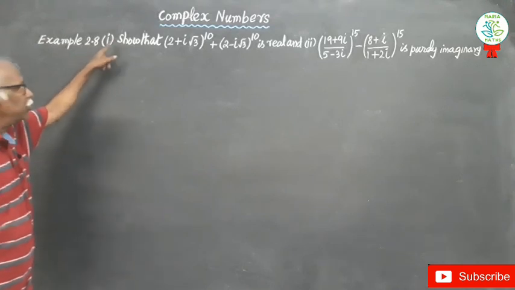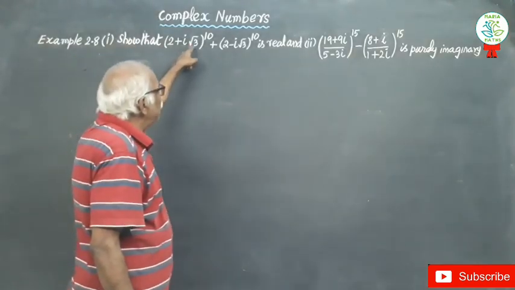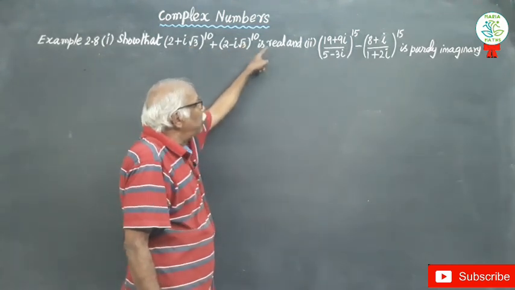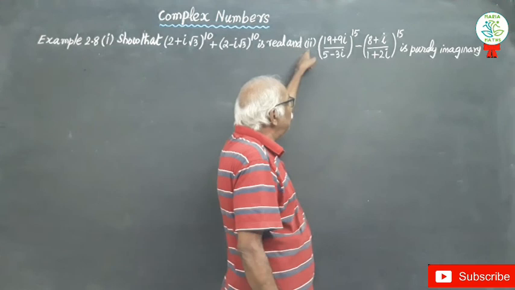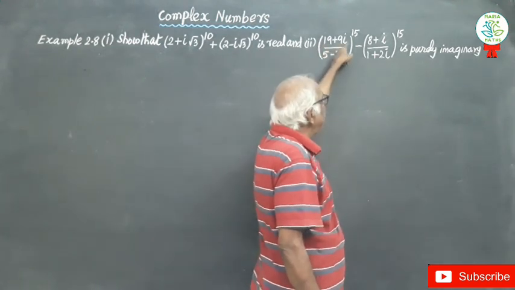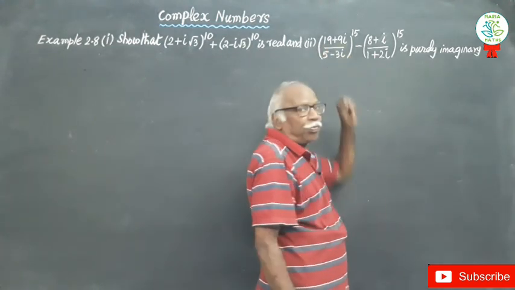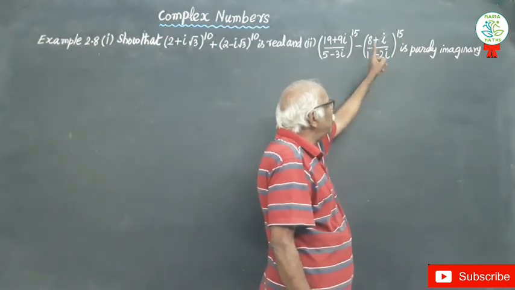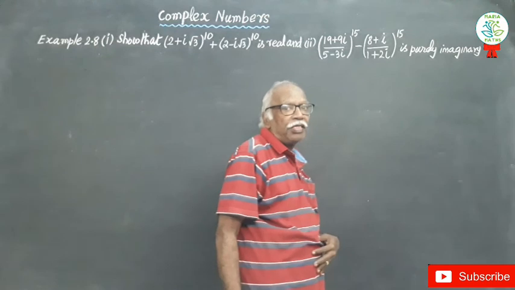2.8. Question number 1. Show that (2 + i√3)^10 + (2 − i√3)^10 is purely real. And second subdivision, ((19 + 9i)/(5 − 3i))^15 − ((8 + i)/(1 + 2i))^15 is purely imaginary.